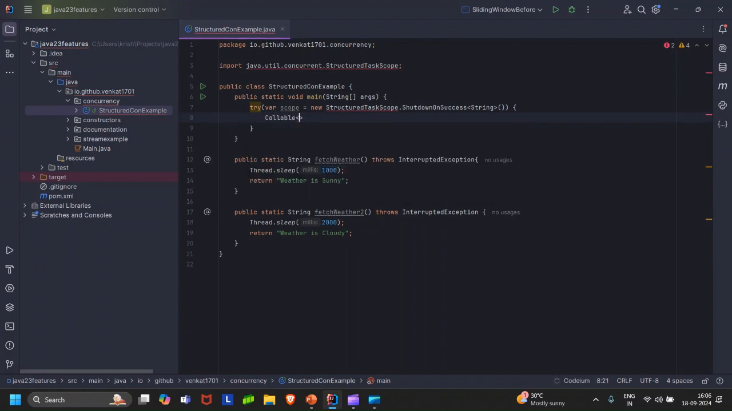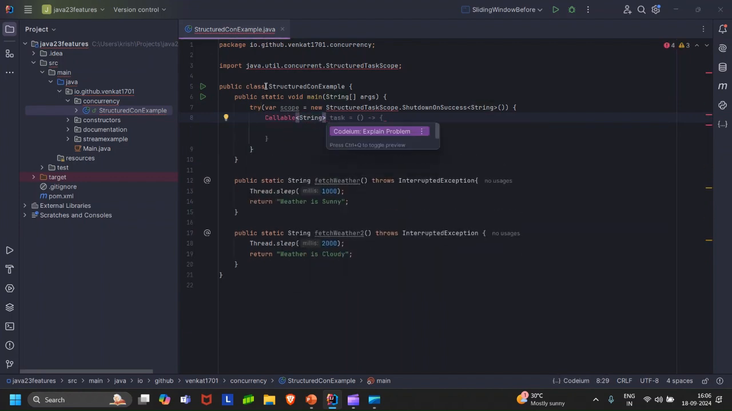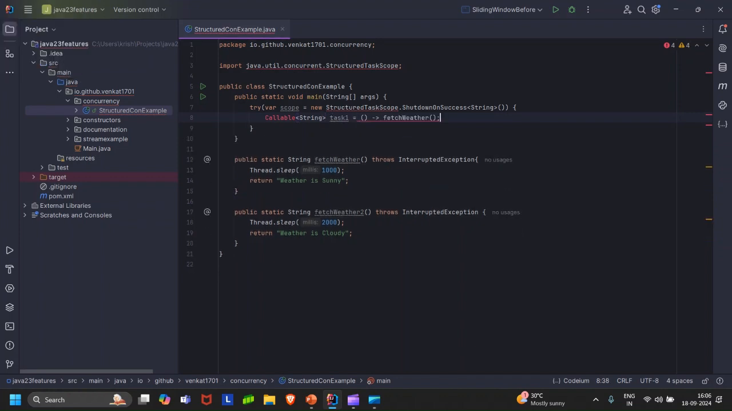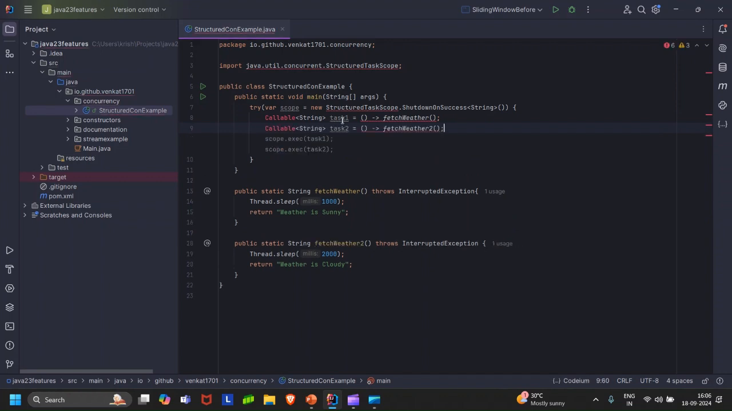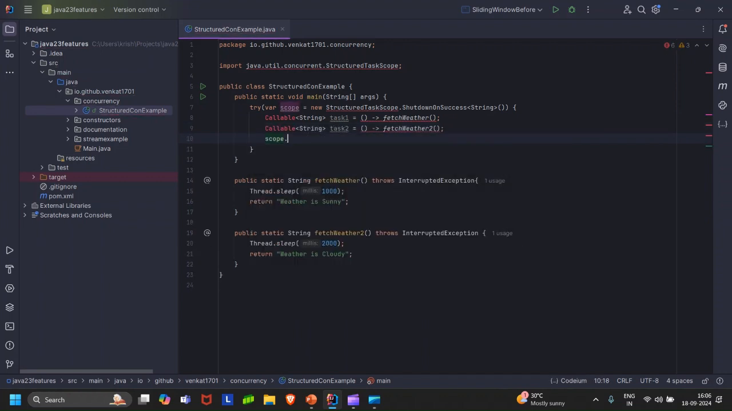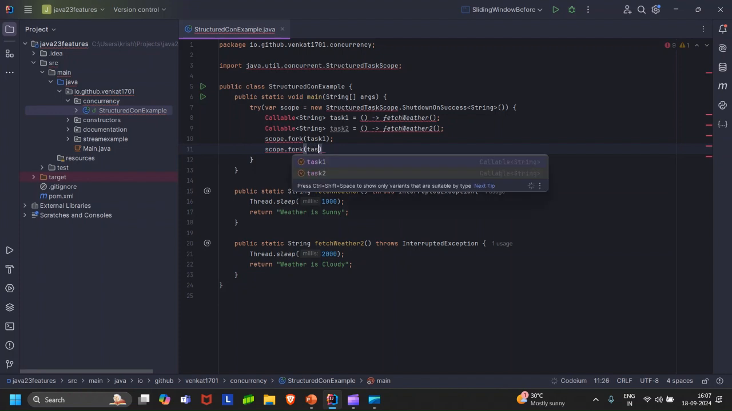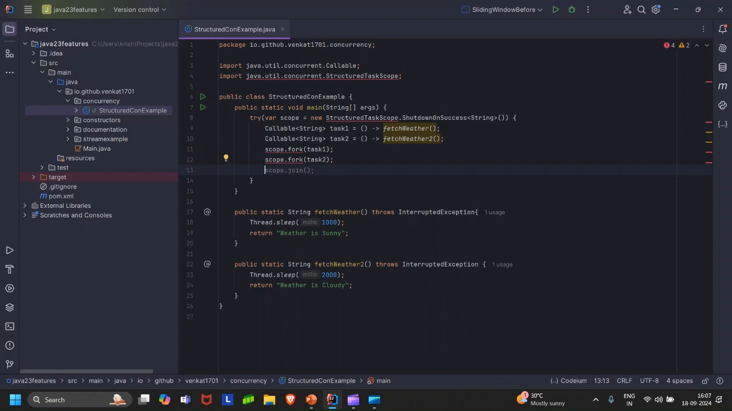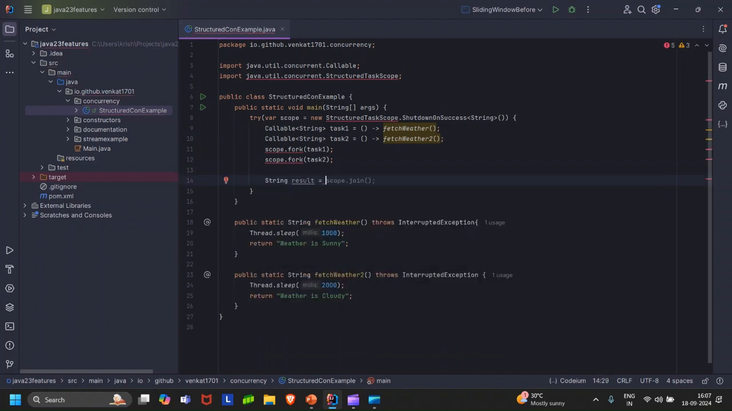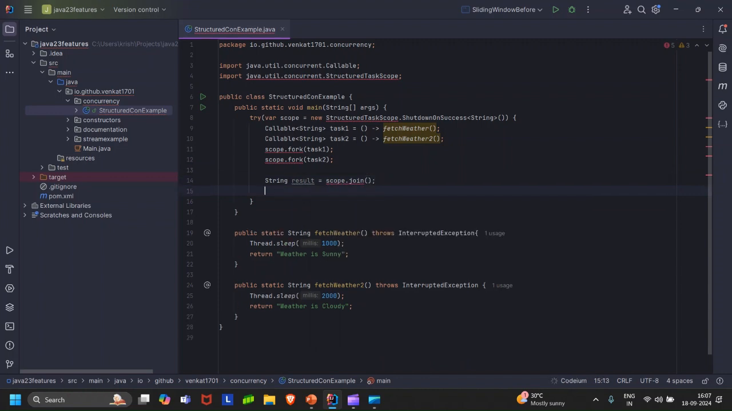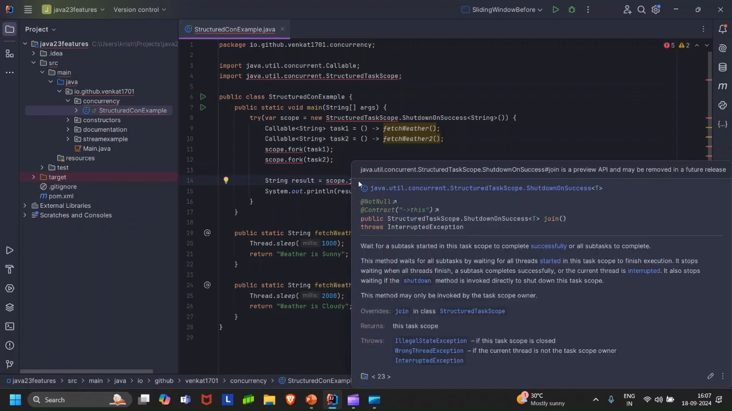Then we'll have a Callable of type String. We need to import the class, I suppose. But even if we don't, it's not a big deal. So I'll say task1 is fetchWeather and task2 is fetchWeather2. Now we can say that the scope can fork on task1 and task2. I need to import this, right? And now I'll store the result of this using scope.join, after which I'll print the result. Just one thing that we need to add here is we need to get this result in the format of a string, because join basically returns a task scope.